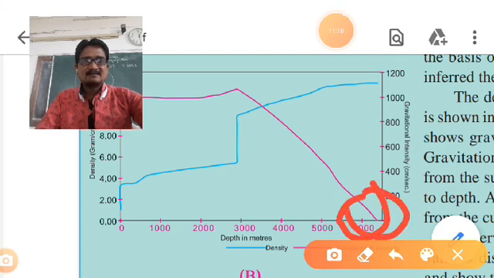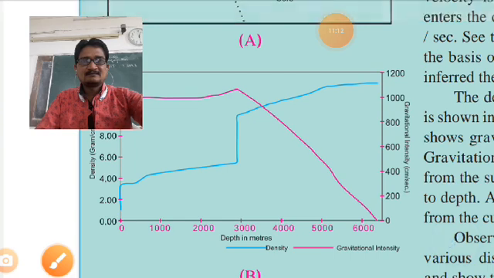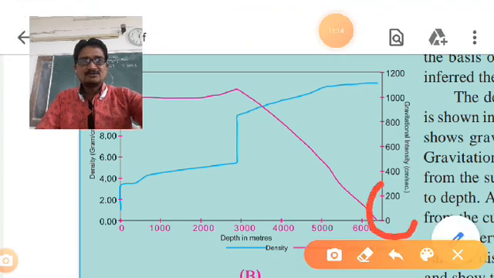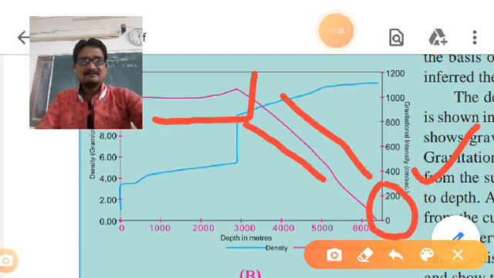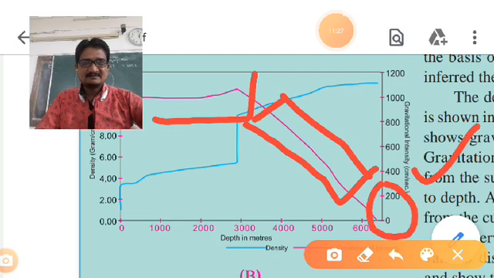Till here it is increasing, then it is decreasing.